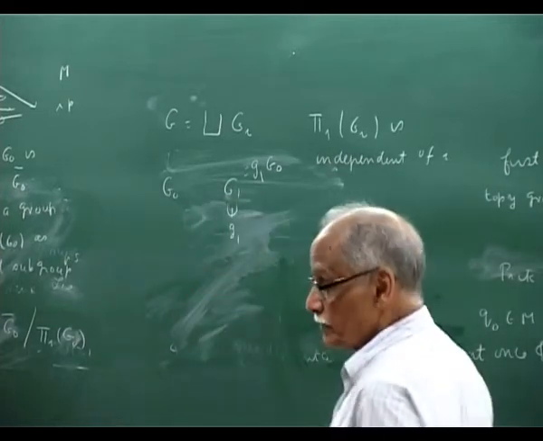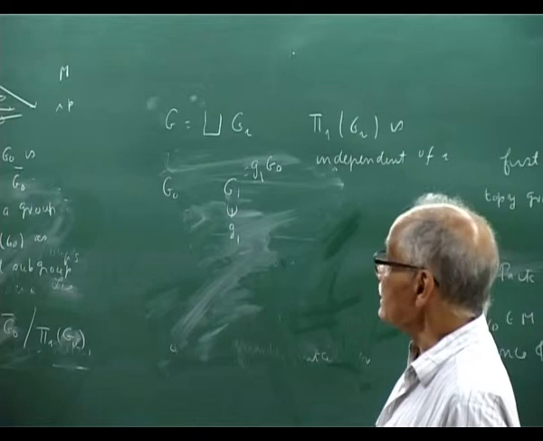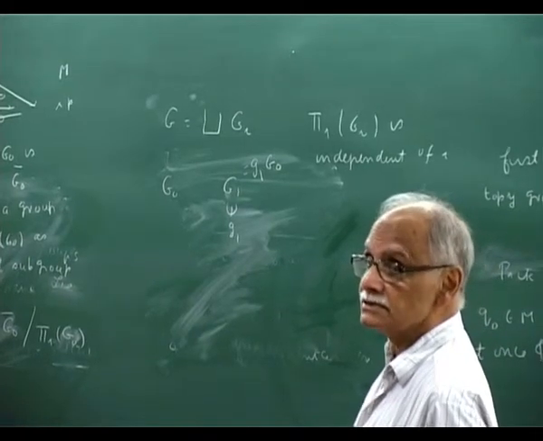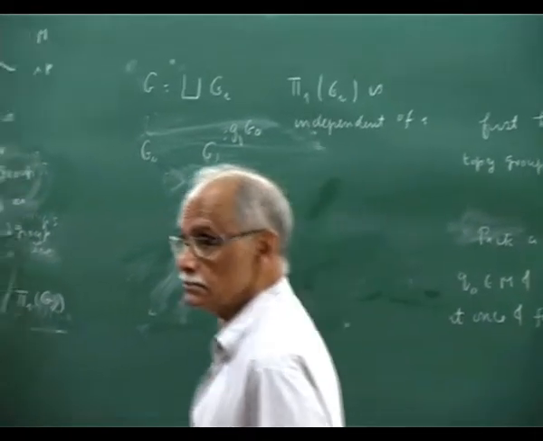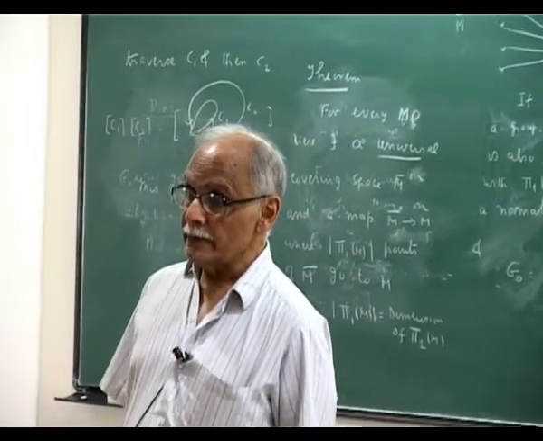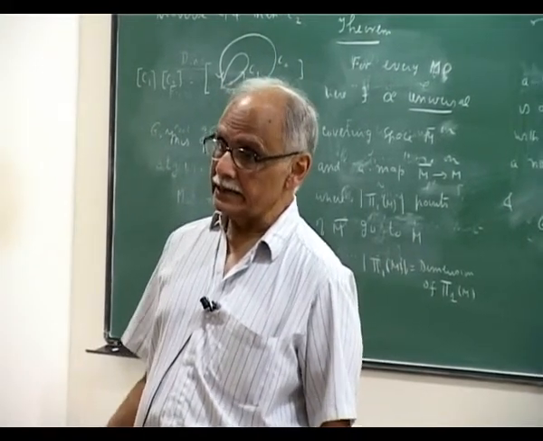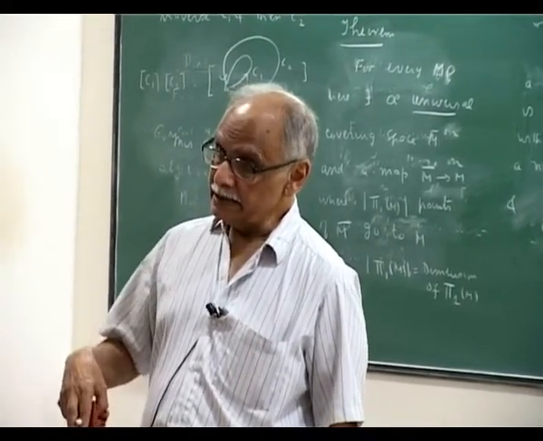It is important that you don't move the base point. If you start moving the base point, you cannot compose the loops. Within a path connected region, I can move the base point, right? Because then the fundamental groups are isomorphic, that is true, but you have to fix a point.